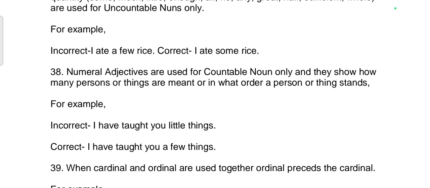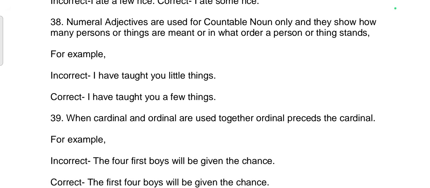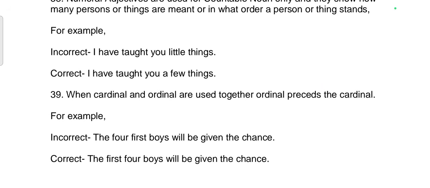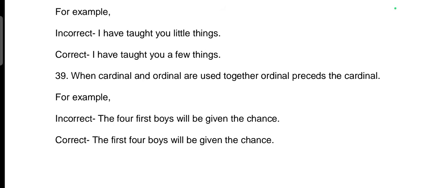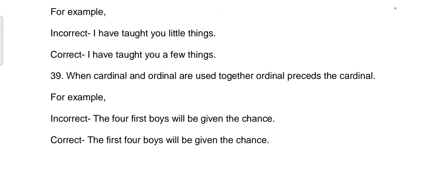38th rule. Numeral adjectives are used for countable nouns only and they show how many persons or things are meant or in what order a person or thing stands. For example, incorrect sentence: I have taught you little things. Correct sentence: I have taught you a few things. 39th rule. When cardinal and ordinal are used together, ordinal precedes the cardinal. For example, incorrect: The four first boys will be given the chance. Correct sentence: The first four boys will be given the chance.